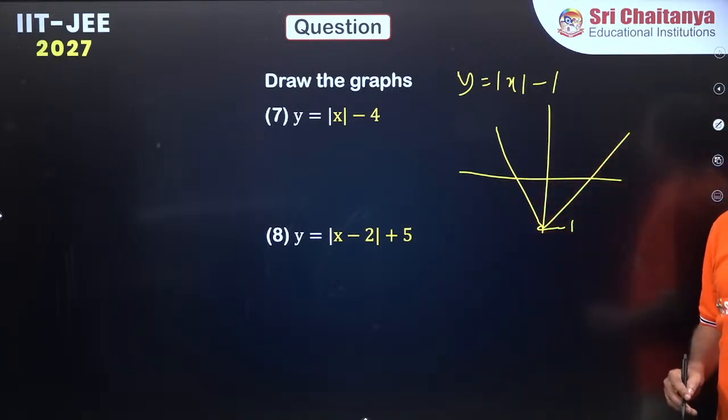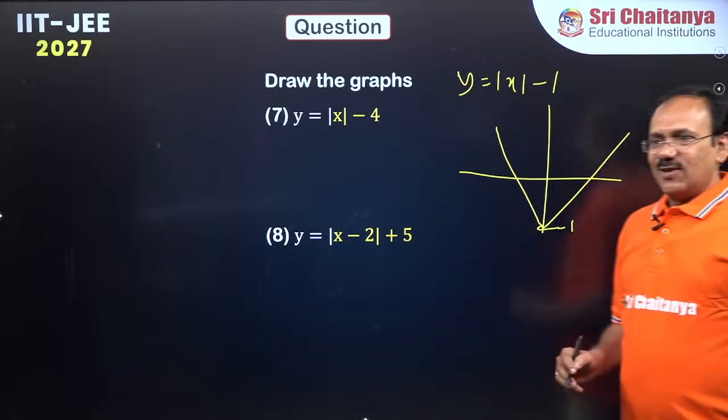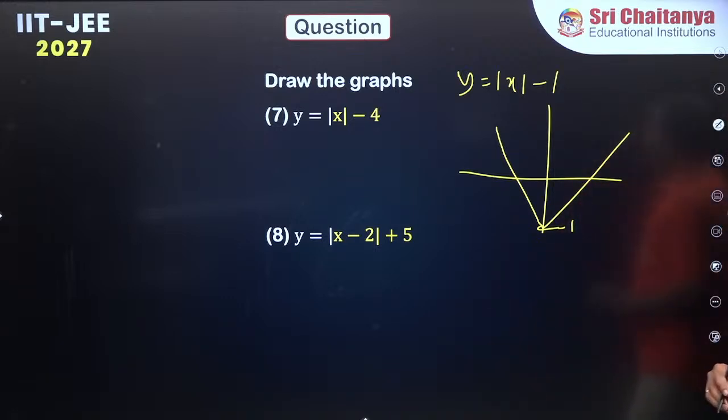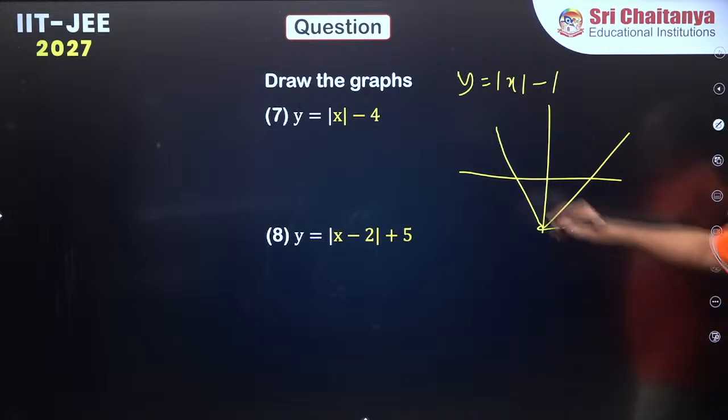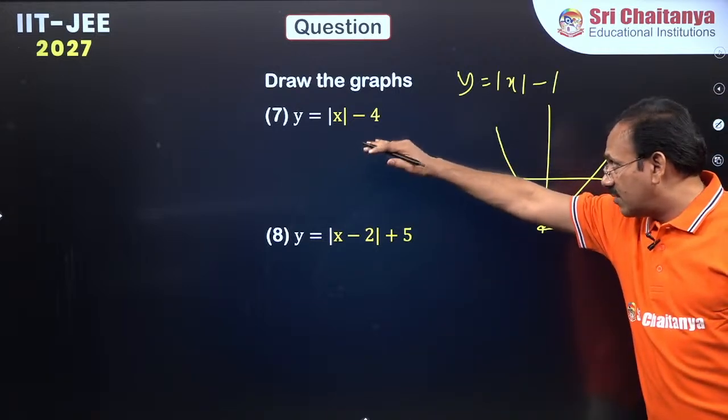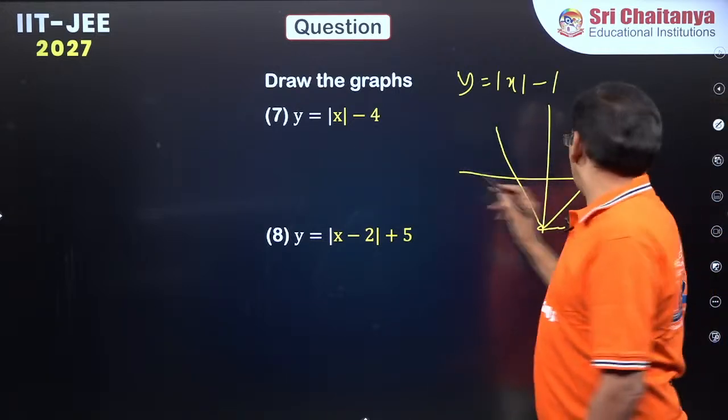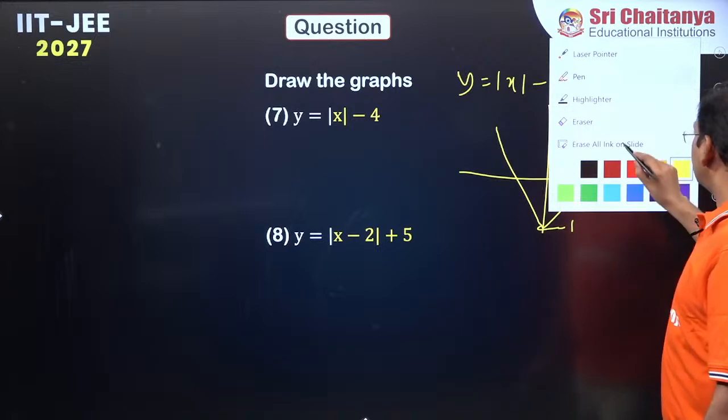Fine, but yeah, you see, because y value is not disturbed, mod x is minus 4. So, now let me draw this graph, dear students.